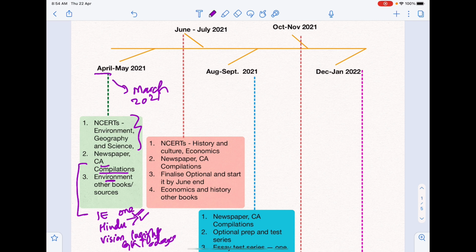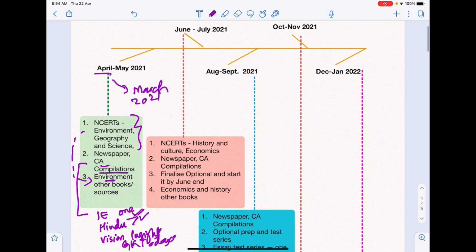And finally, also start on environment, other books or other sources that I have provided in the list below, so that you can finish that environment syllabus along with the NCERT. This is the Shankar IAS book and the Majid Hussain book that I have recommended. So this is a simple plan that you can go ahead and use for your April and May.